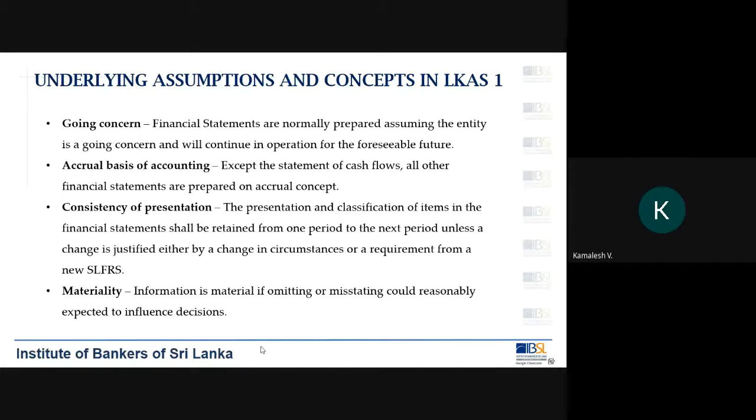Then we also look at materiality. The information that you have provided, how material it is. Or the information that you have not provided, how material it is. If you have not provided valuable, most important information in your financial statement, which is going to have a very serious impact on the decision made by the reader or the decision maker, that is called materiality. So every information that you provide in your financial statements should be looked at in terms of materiality.